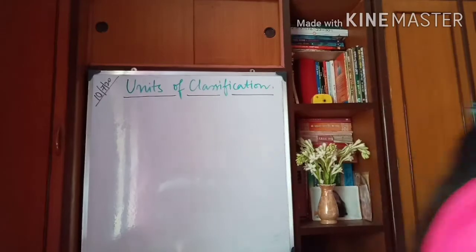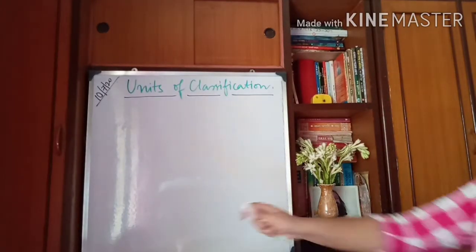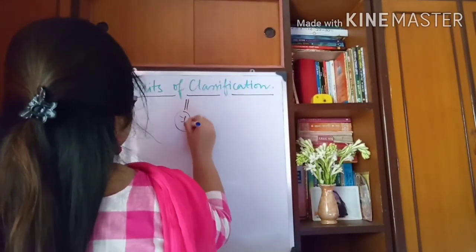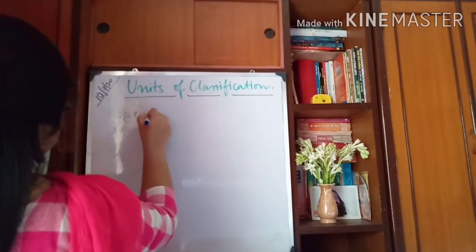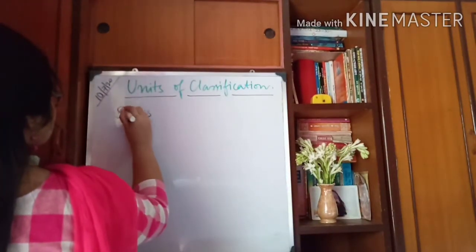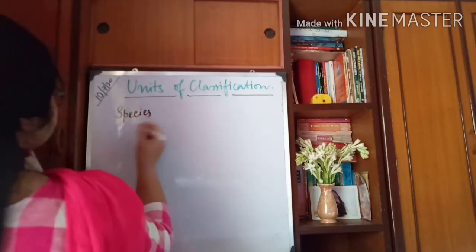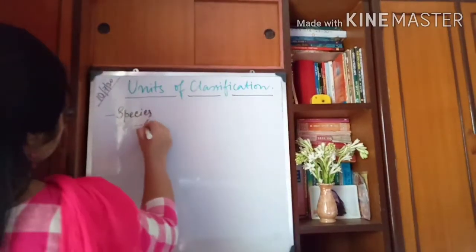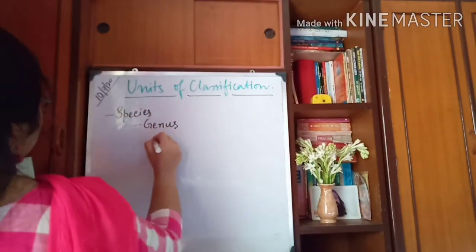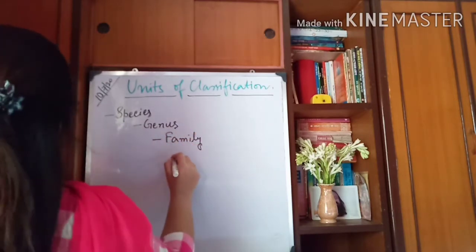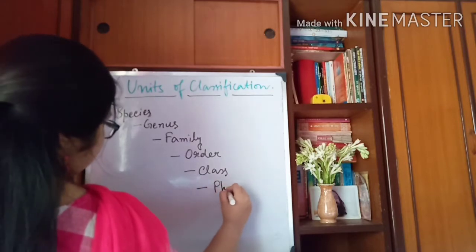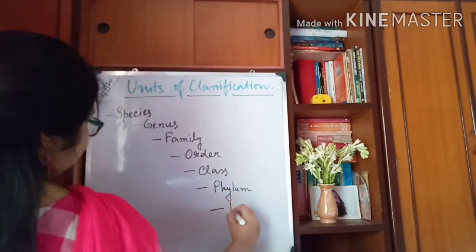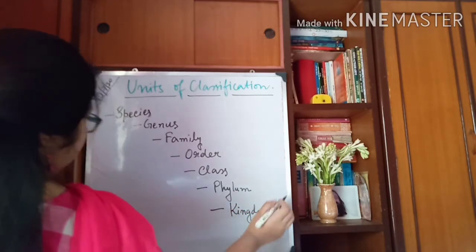So there are total 7 units of classification, and they are species, genus, family, order, class, phylum, and kingdom.